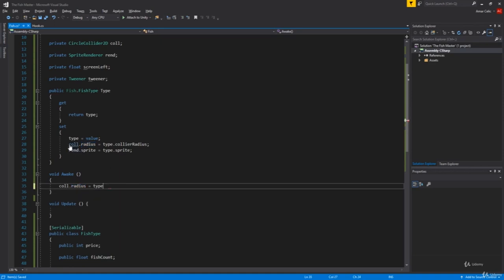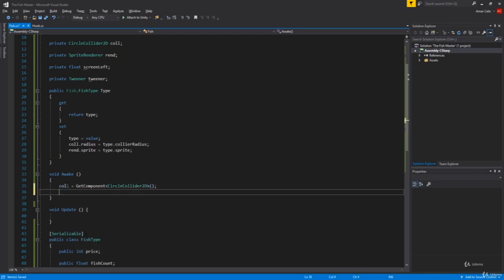I just repeated what I saw here. What I was trying to say is collider equals to GetComponent, and we're getting our CircleCollider like this. Then we will have our renderer equals to GetComponent, and we're getting our SpriteRenderer. So SpriteRenderer like this.